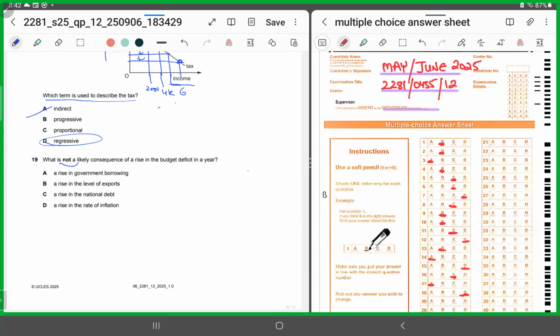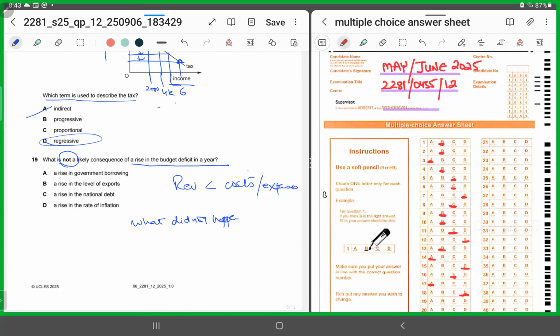MCQ number 19. What is not a likely consequence of a rise in the budget deficit in a year? This means what? What are they saying? They are saying that the revenues are less than the expenses incurred by an economy, by the government. What did not happen? What's the question? They're saying what did not happen because of a budget deficit?